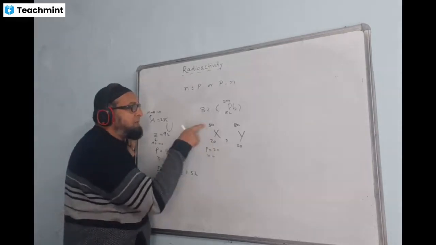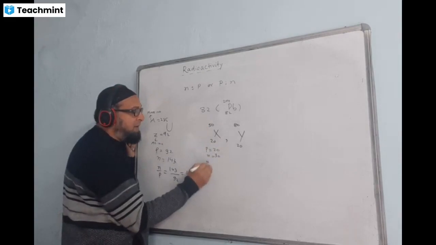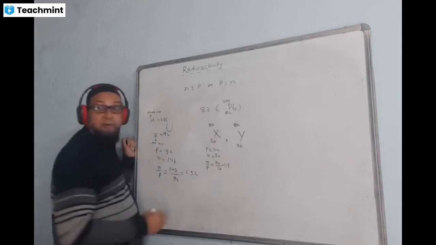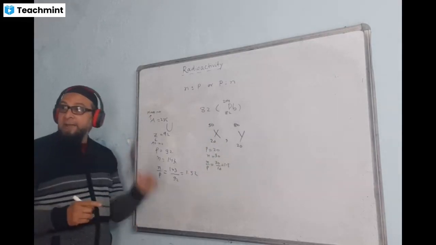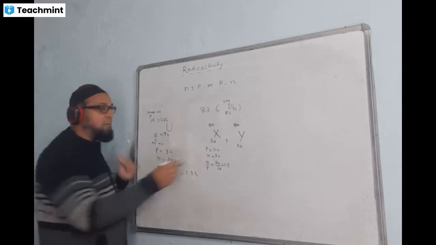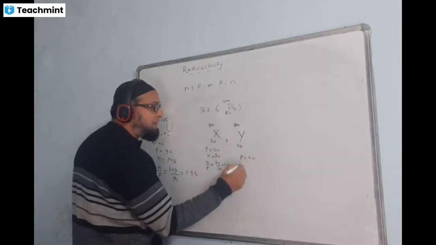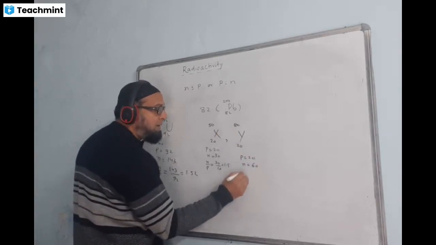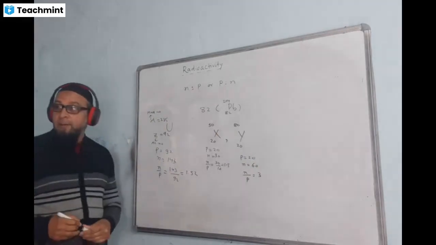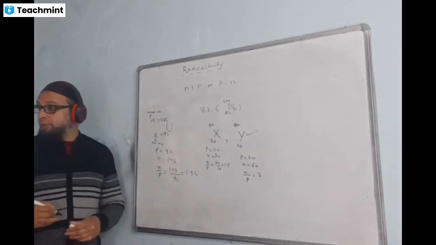Neutrons are 50 minus 20, so N by P is 30 by 20. The answer is exactly 1.5. Still 1.5 is stable, and anything more than 1.5 is unstable. The protons are 20, and the number of neutrons comes to 60. The N by P value is 60 by 20. You say this one is a radioactive nucleus and this one is not.